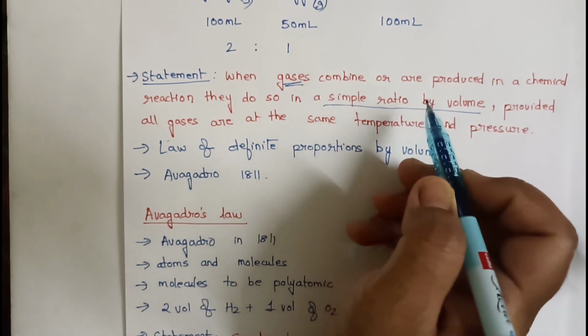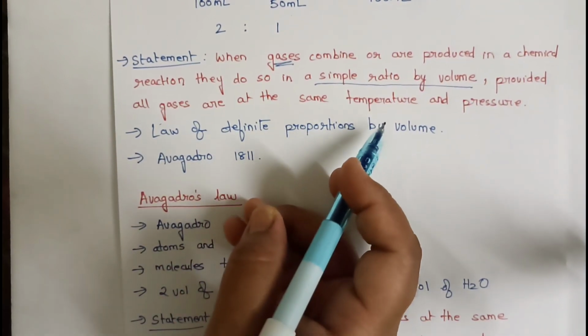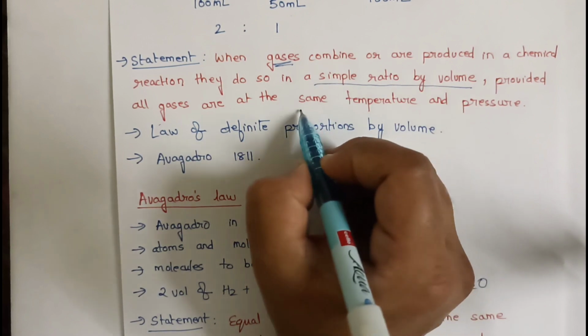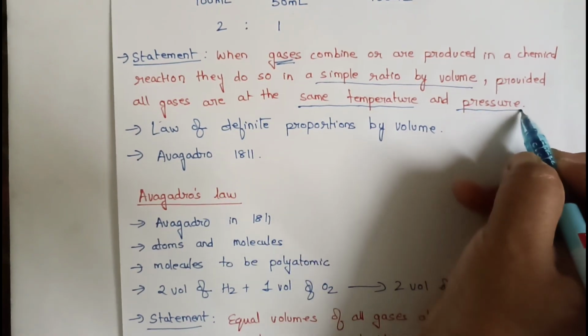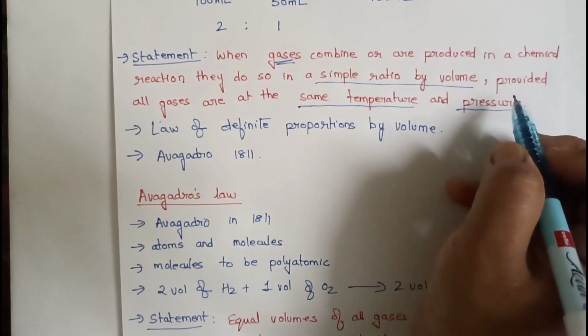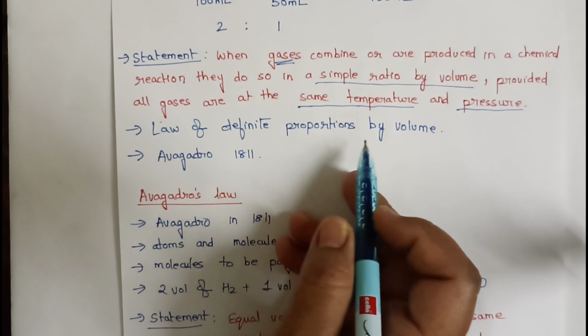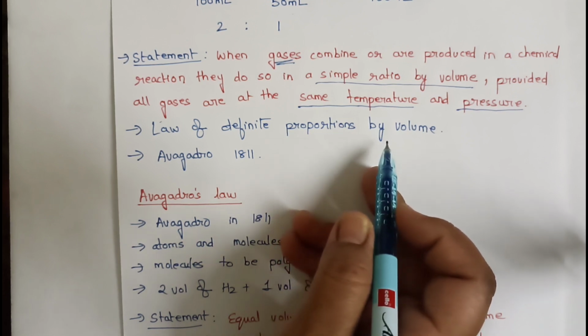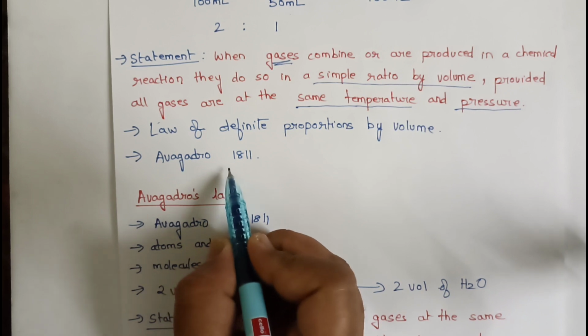What is that condition? All the gases should be at the same temperature and pressure. This law is sometimes called law of definite proportions by volume. And this law was clearly explained by Avogadro in the year 1811.